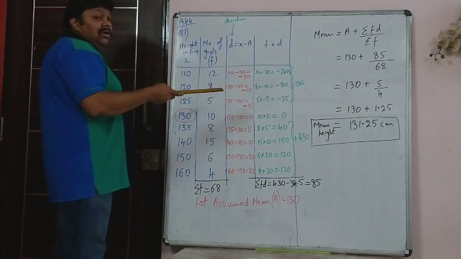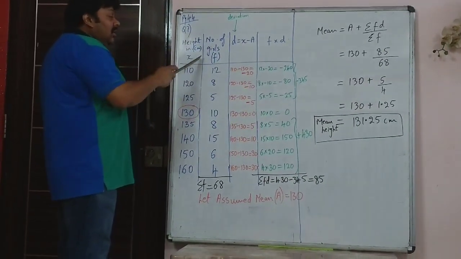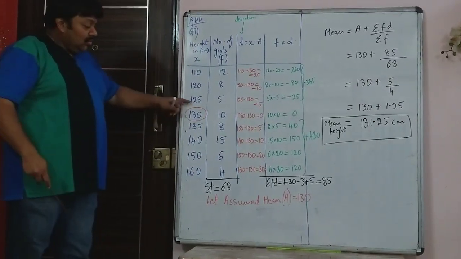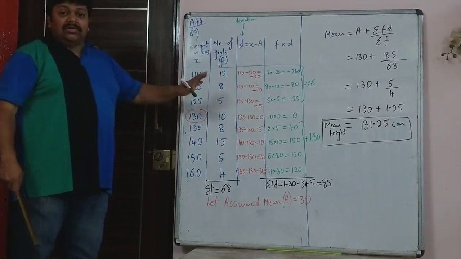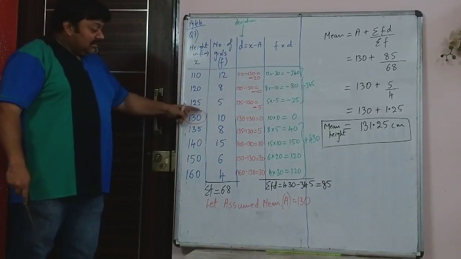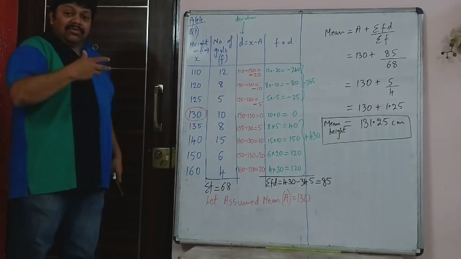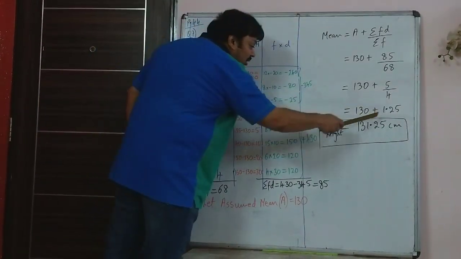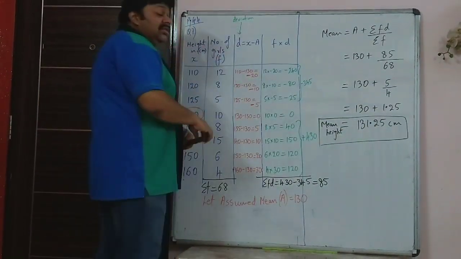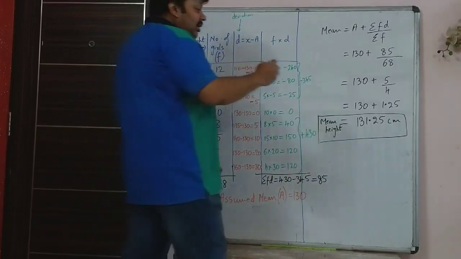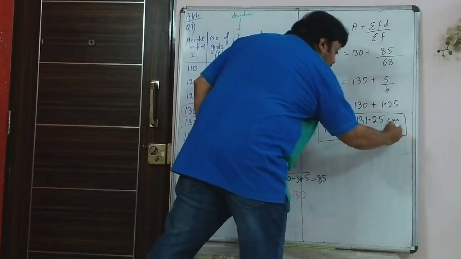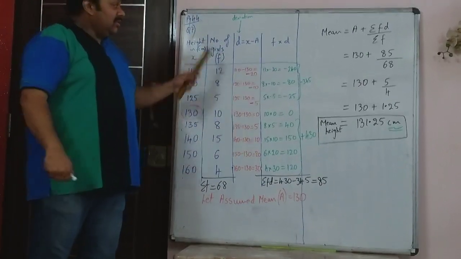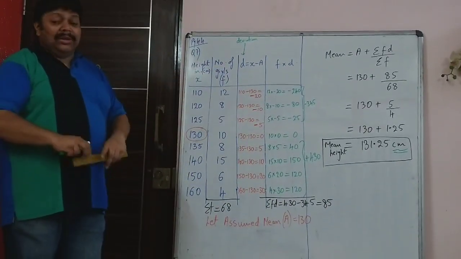How did you know the unit is centimeter? Because the height is given in centimeter. So what did you do? You assumed that the mean is 130, and on that assumption, the answer will come somewhere close to that. So it is not exactly 130, but 131.25, and you have to write centimeter. If centimeter is not written, you will lose marks for that. Please copy this down. This is a typical method.